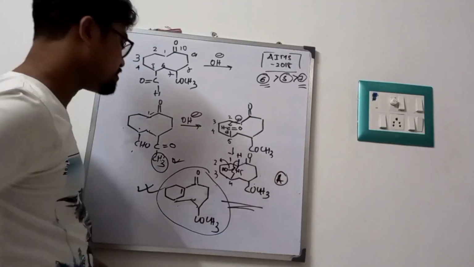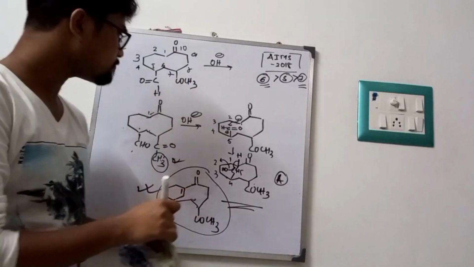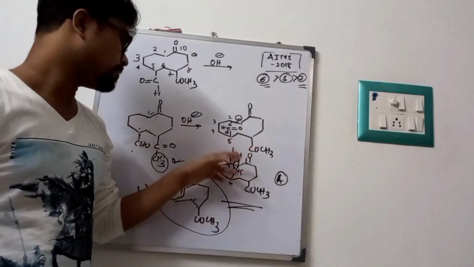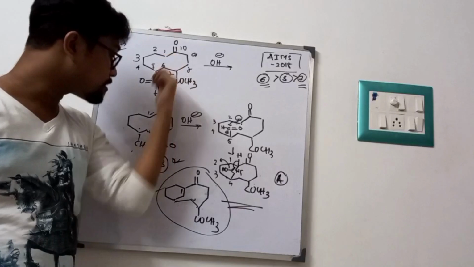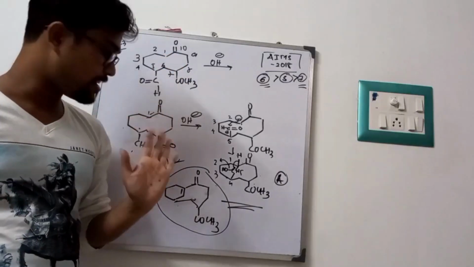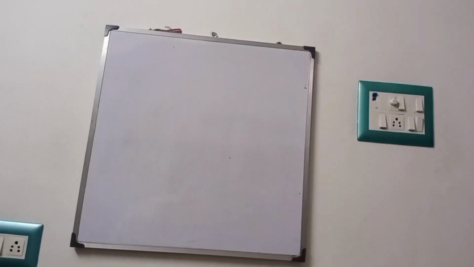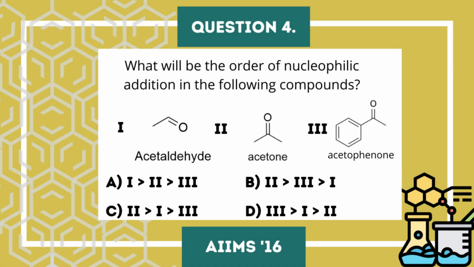I think this is option A. Check the option properly and note it down properly. This ring formation is a very key step. Fine. And this is the formation of a 6-member ring, not a 7-member ring. Okay, this is our third problem. So this is my last problem.